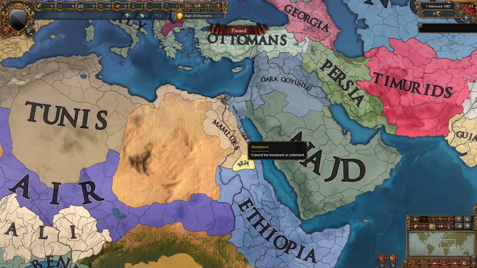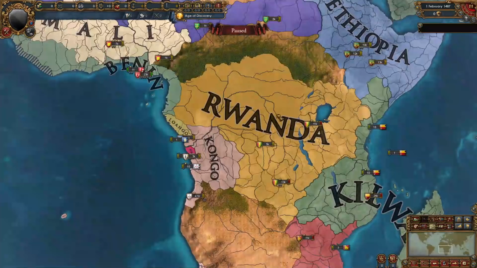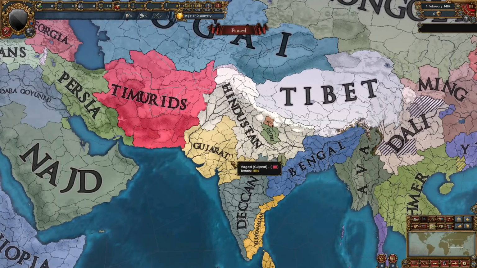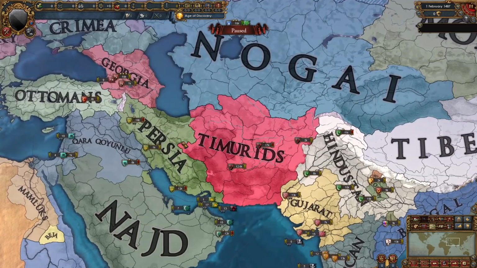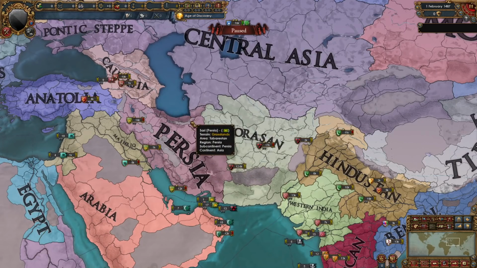Ethiopia and QQ beat down the Mamluks twice, and QQ are almost in Cairo. Rwanda defeated Congo big time. Hindustan got beat up by a couple of these nations, Bengal, Gujarat, and Nogai. They didn't lose a lot of land, but they made them release some nations. Persia lost to the Timurids. As we can see, they have shrunk by about 4 to 6 provinces.